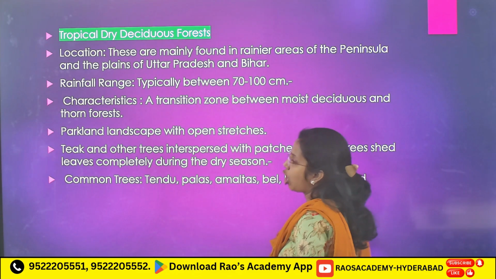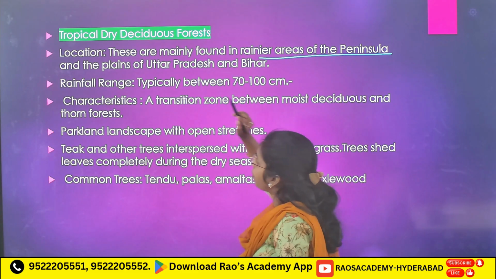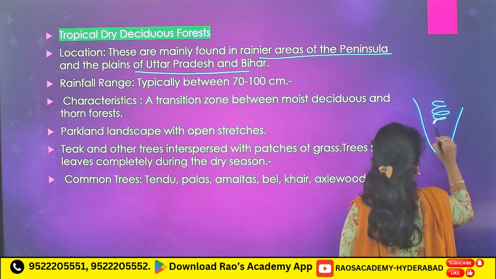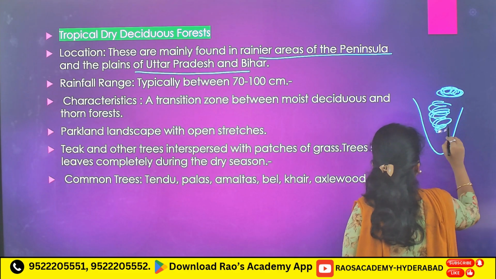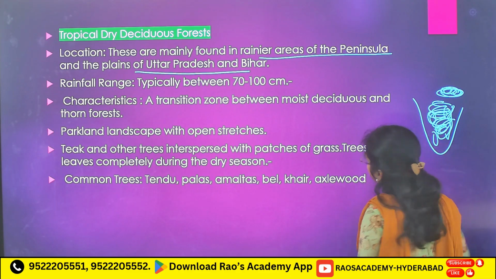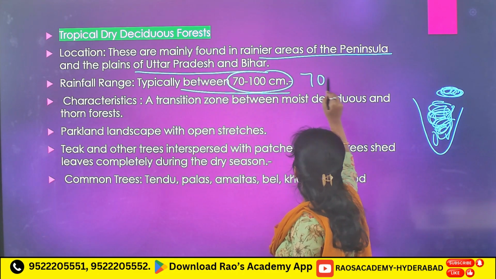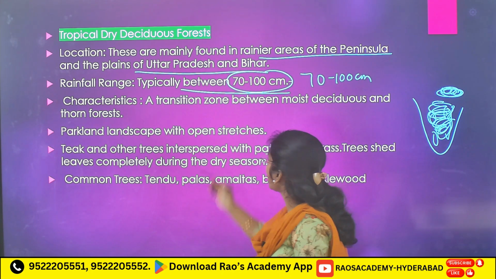Next, tropical dry deciduous forest, found in drier areas of the peninsula and plains of Uttar Pradesh. Here, typically between 70 to 100 centimeters of rainfall we will see in these areas.